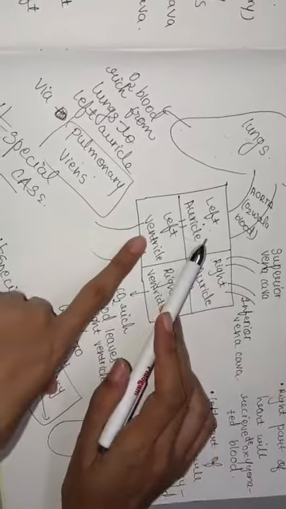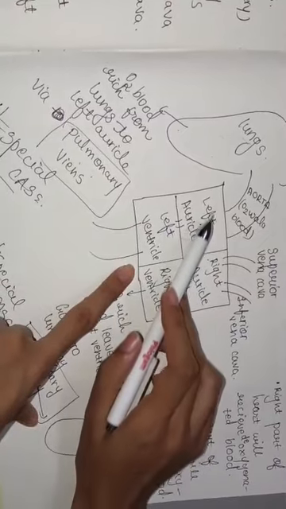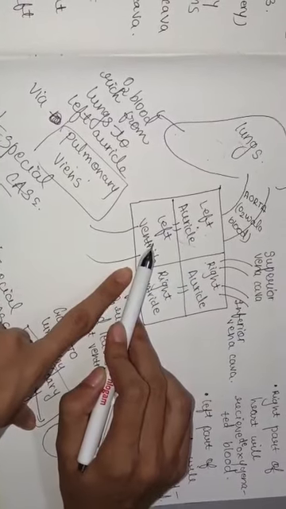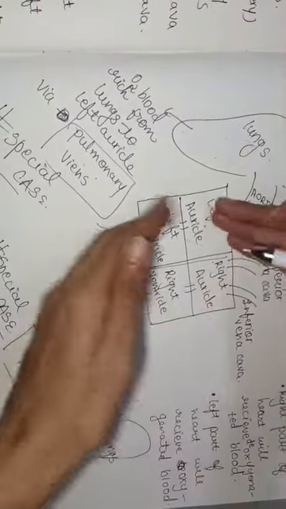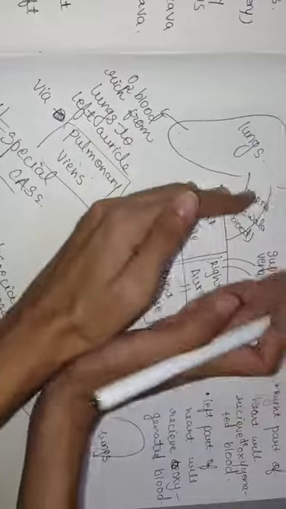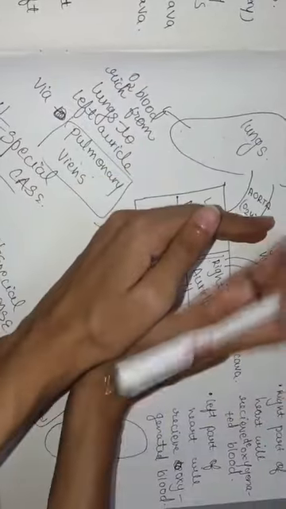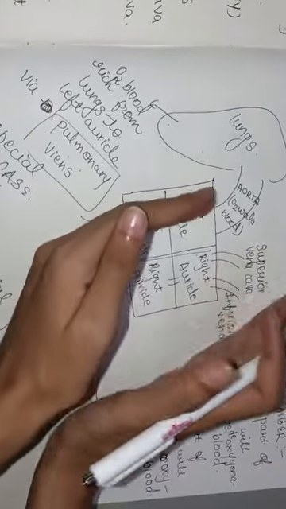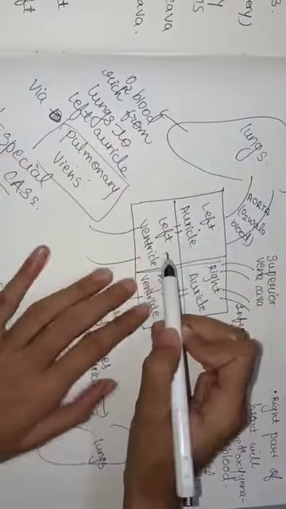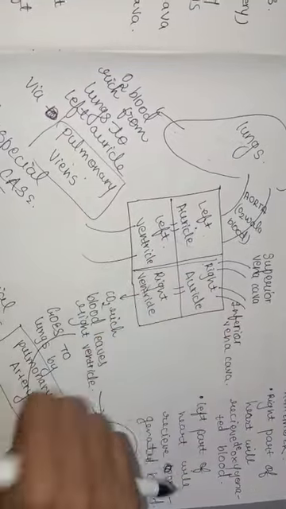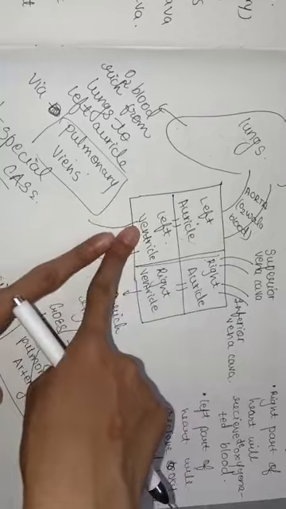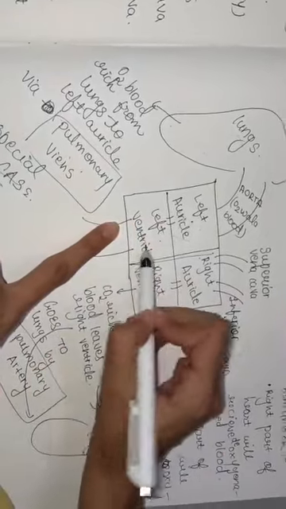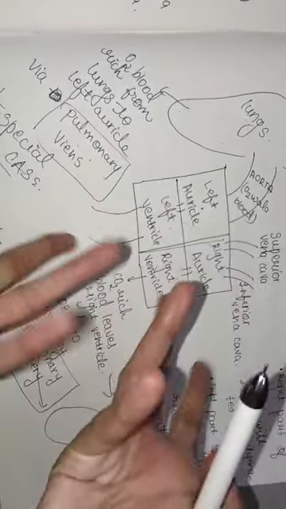Okay, next one. You listen. Then from the left auricle, the blood will go to the left ventricle, of course, because here the septum is there, between left and right. There is no transfer between the left part and the right part, never ever, in the case of mammals or advanced mammals. Now from the left ventricle, which has oxygenated blood, where will this blood go?